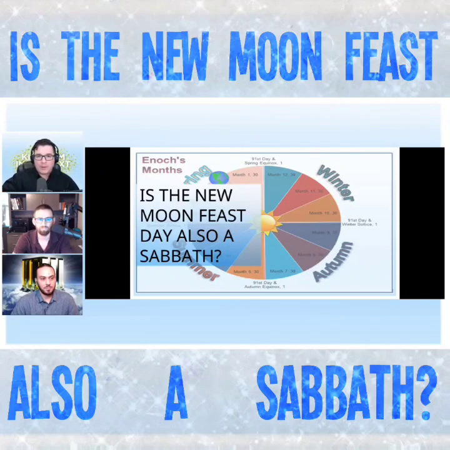So that's why in the chapter we read in 1 Samuel 20, it says it was the second day, and some translations say even the second day of the month, and David still was not at the feast. Because it's the first day, it would have been the actual celebration of the new moon. And I don't see, like Wes said, I don't see it specifically commanded. It's not included in Exodus 23, Leviticus 23, or Deuteronomy 16 as feast days, or even Numbers 28 and 29. It's not specifically mentioned.